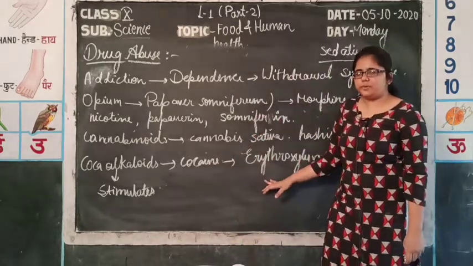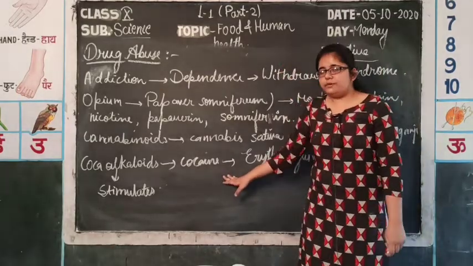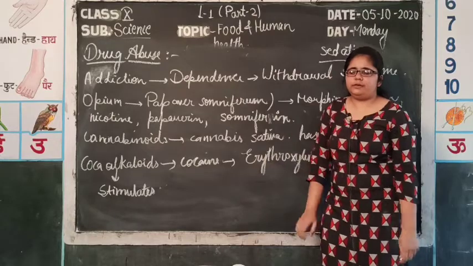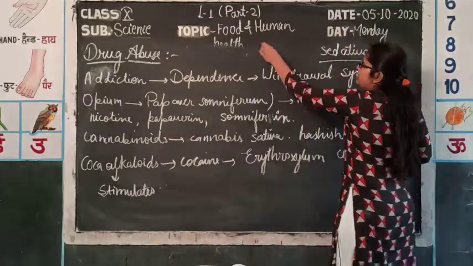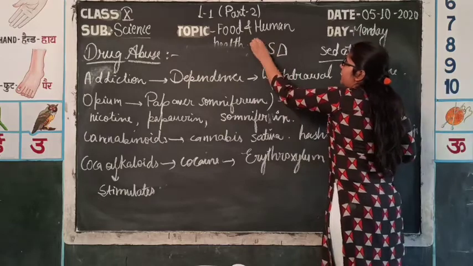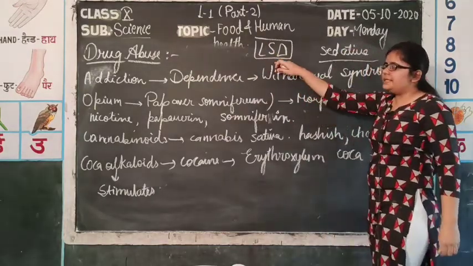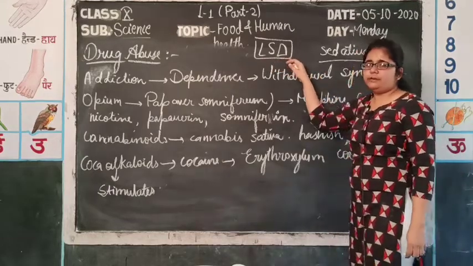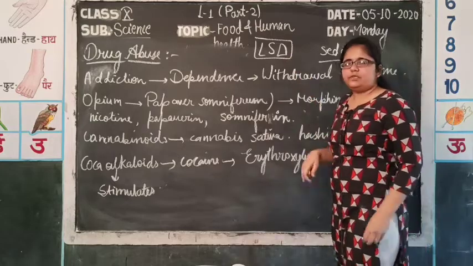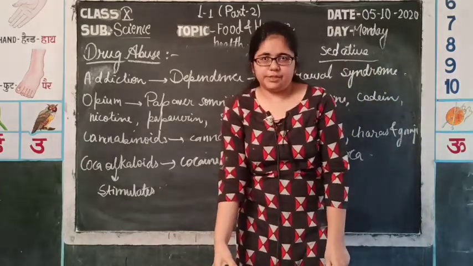Several sports persons may abuse these kinds of drugs. The drug obtained from coca alkaloid is cocaine, which is a stimulant. Apart from this, one more drug which is not obtained from a plant is LSD, that is lysergic acid diethylamide. LSD is obtained from fungi, and most of the drugs are obtained from various plant parts and their combinations.